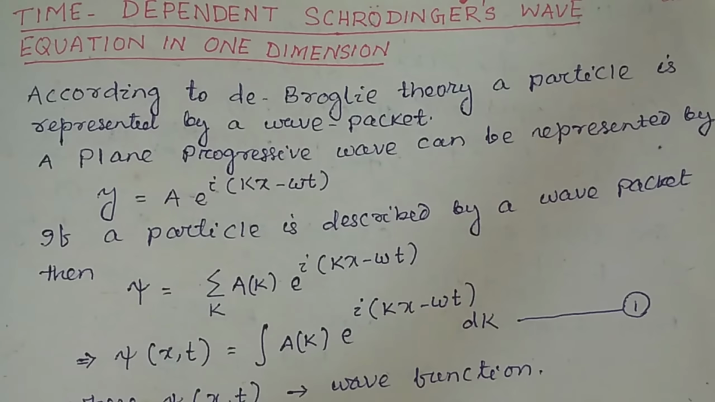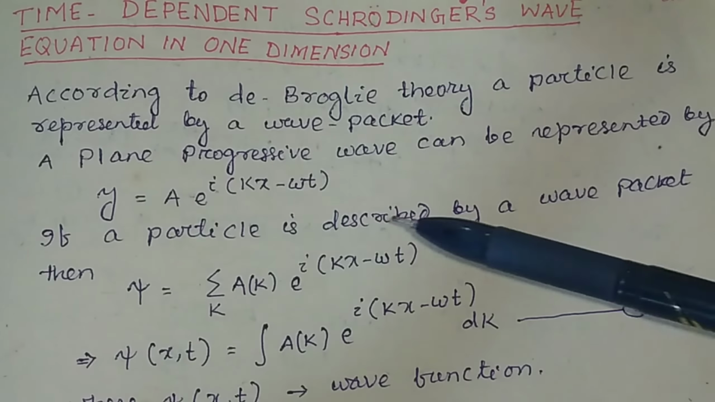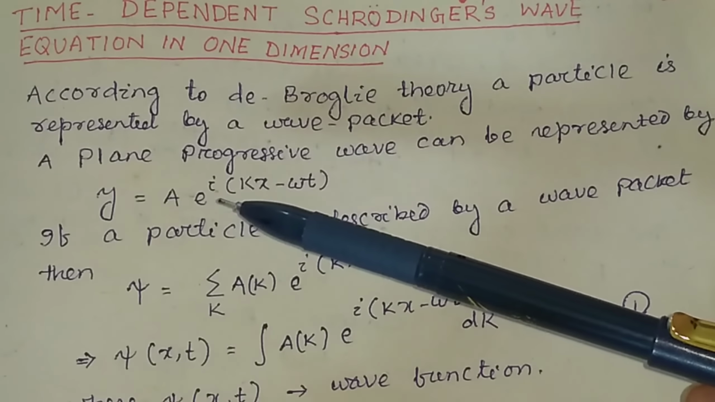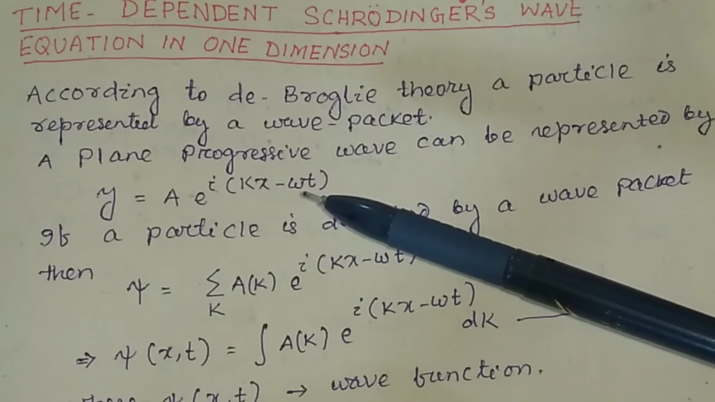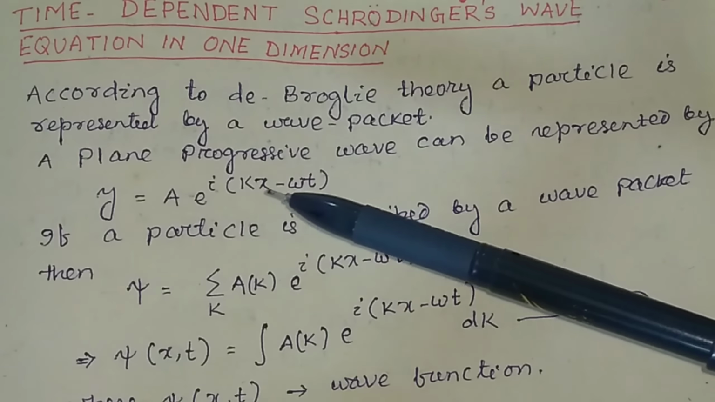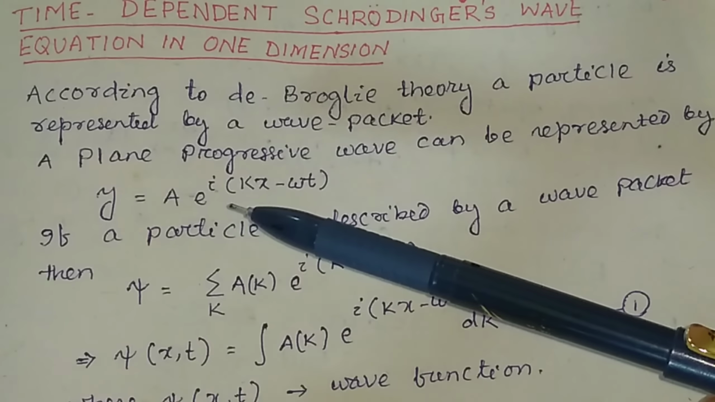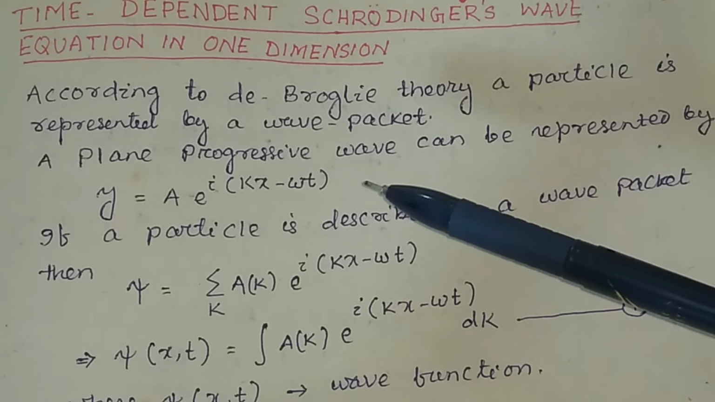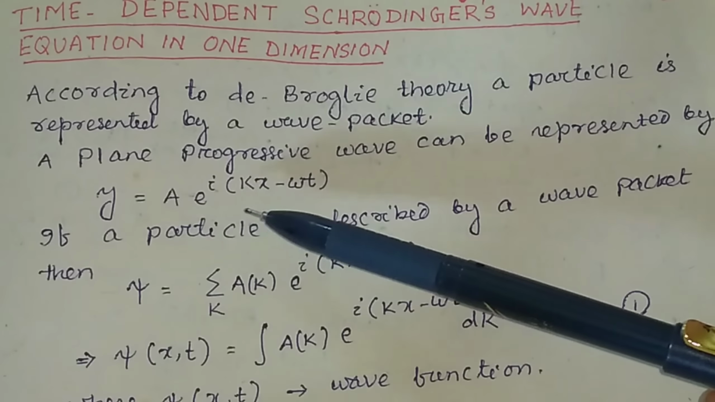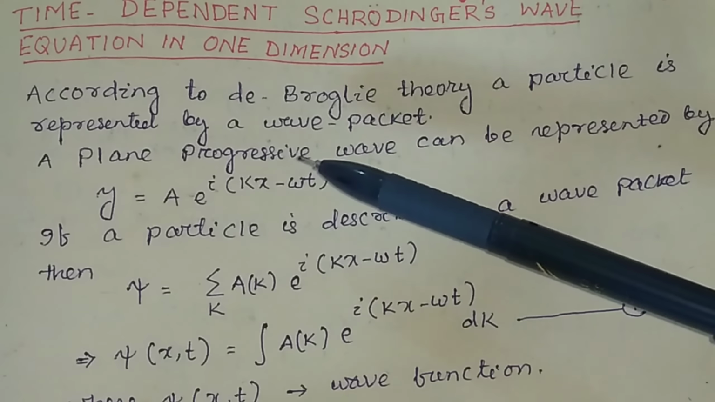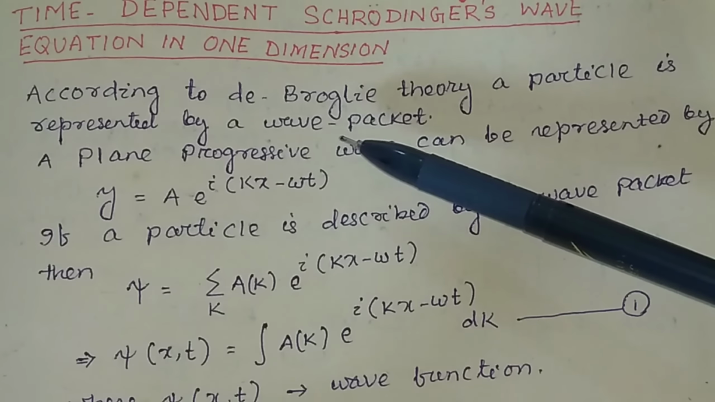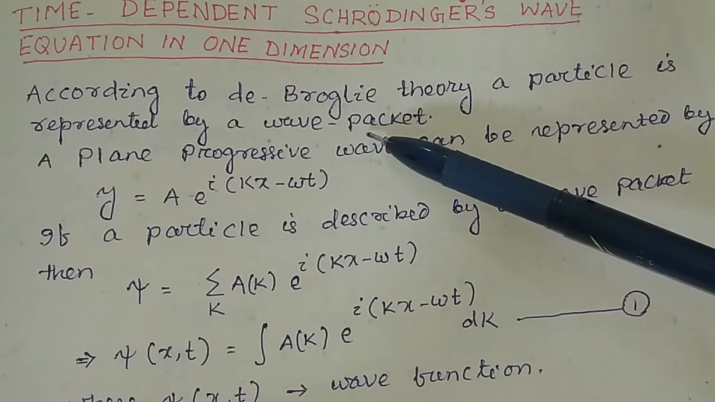A plane progressive wave can be represented by this equation: y equals A e to the power i(kx minus omega t). This is an exponential function. So a plane progressive wave can be represented by this exponential function. But according to de Broglie, a particle is represented by a wave packet.